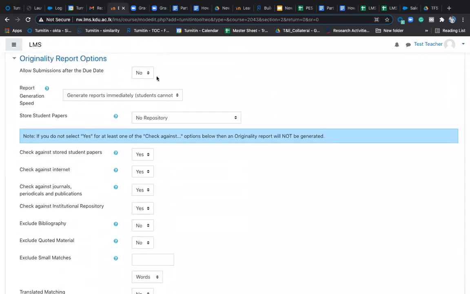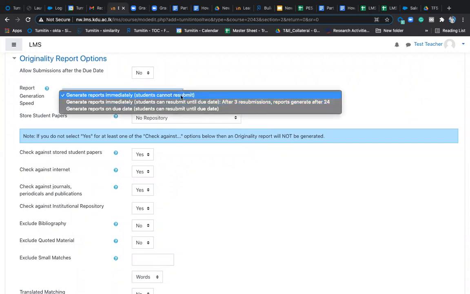If you see, allow submission after due date, report generation, we had 3 options. Student cannot resubmit, they can check 3 submissions, report generates after 24 hours. Let me explain. The student resubmission is until due date. The report can be checked thrice. After the third checking, they have to wait 24 hours. The moment 24 hours is done, they can again do 3 checkings. So they can keep doing this until due date. This is the same setting which we showed in the Turnitin native account also.